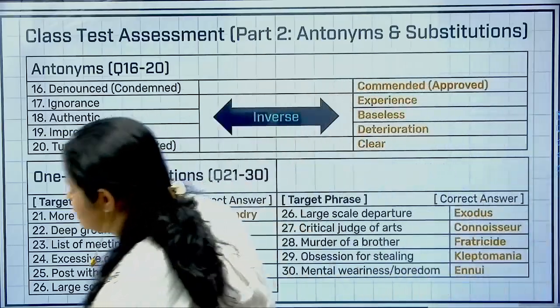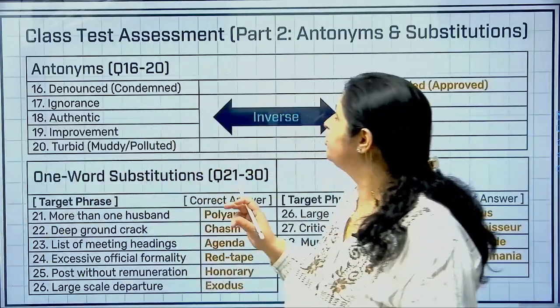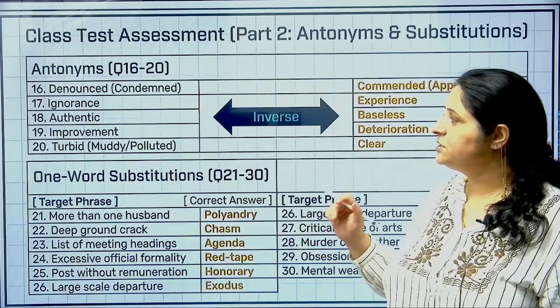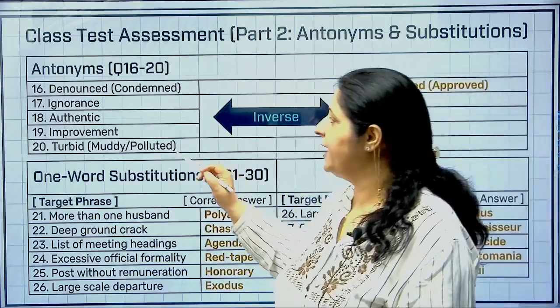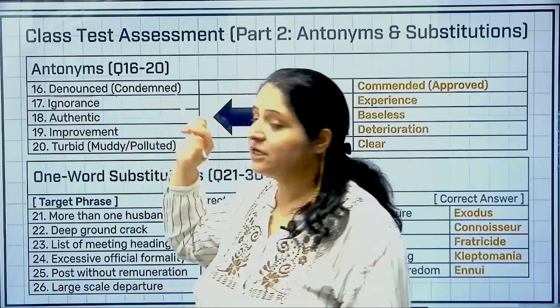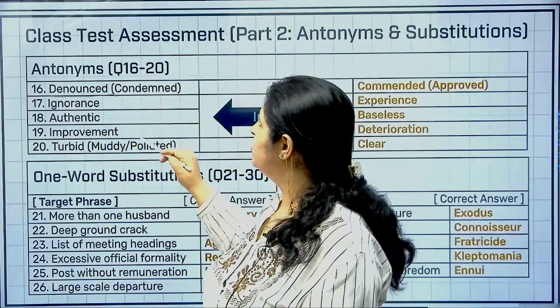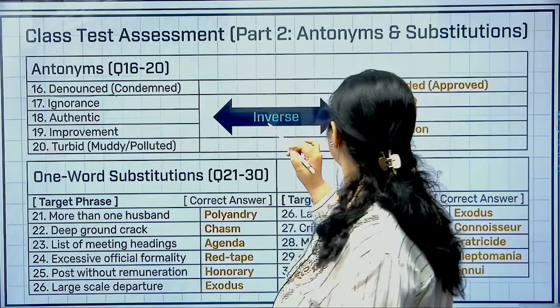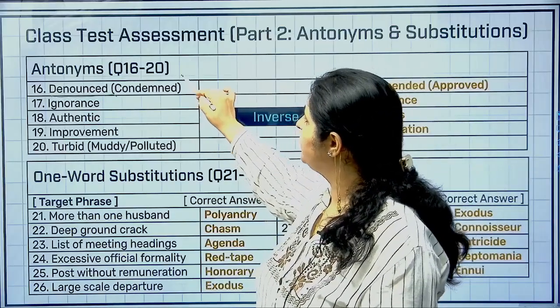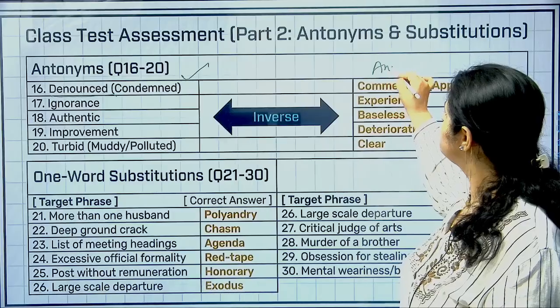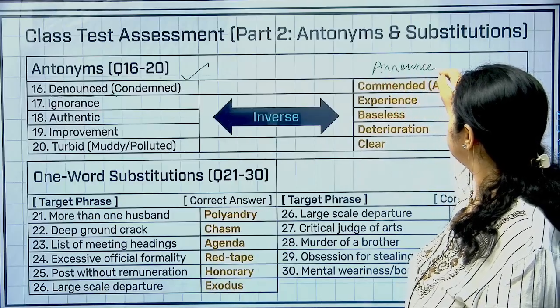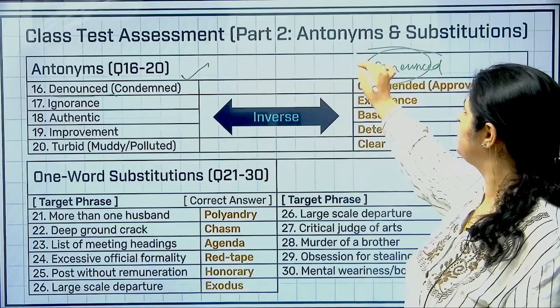Okay, so next slide, questions 16 to 20 of your class assessment. आप देखो 16 to 20 में आपसे क्या पूछा गया था, आपसे antonyms पूछे गए थे. So again, if you look at the contextual meaning of these sentences, denounced was the word in the context. Denounced का मतलब, अब देखो there was one of the options which was announced. Announced मेरा answer नहीं हो सकता. कई students क्या करेंगे, denounced है तो इसका opposite announced होगा.